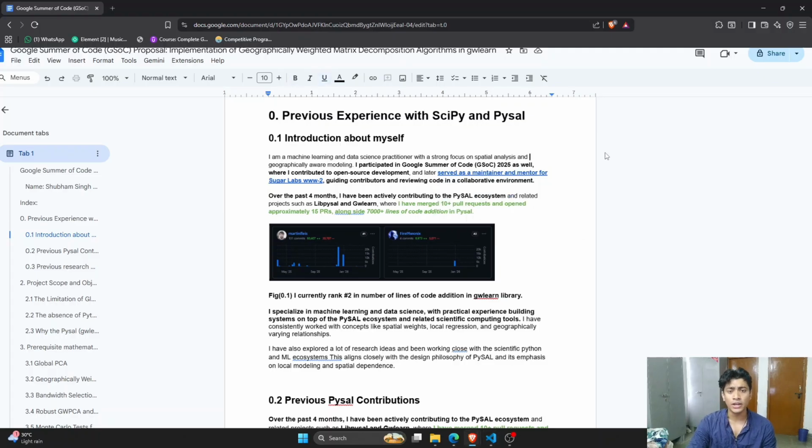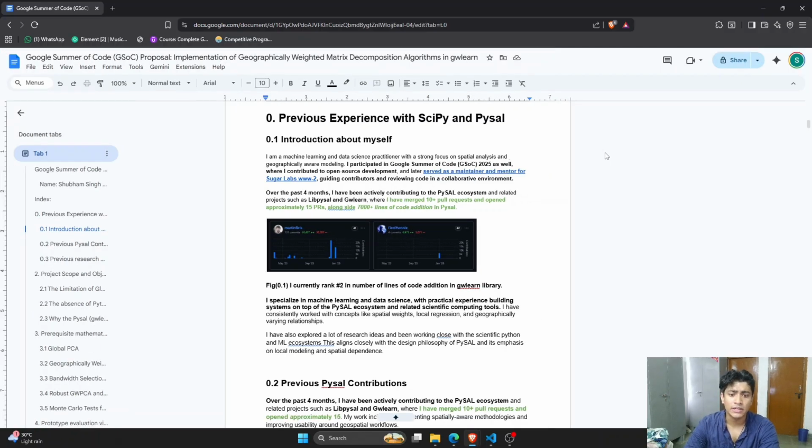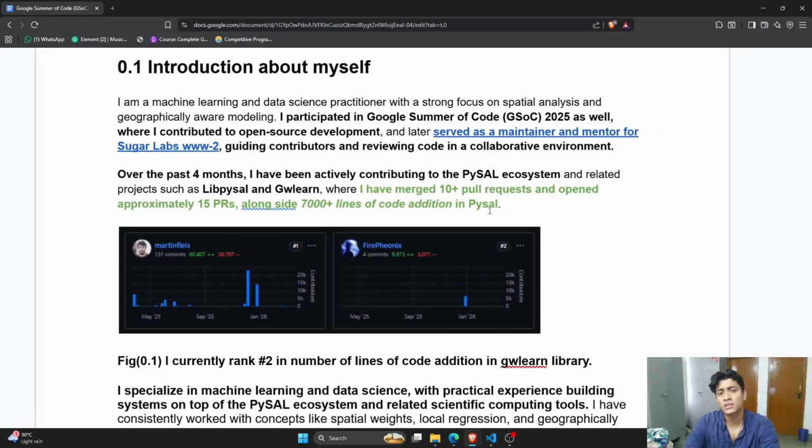For the last 4.5 months since December end, I have been an avid contributor inside of PySAL, and I have mainly had pull requests inside of libpysal and GWLearn. I have currently merged approximately 10 pull requests and opened like 15 of them. And alongside that, in the entirety of PySAL, I have additions of 7,000 lines of code.